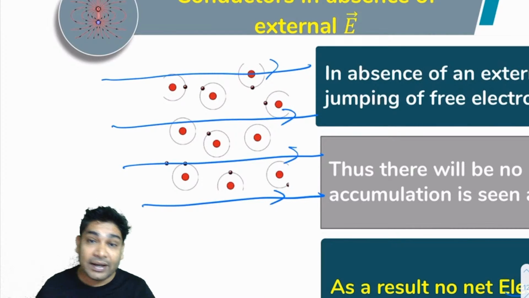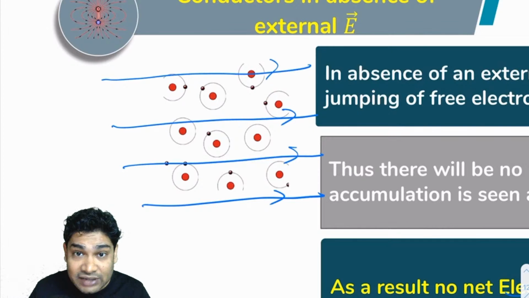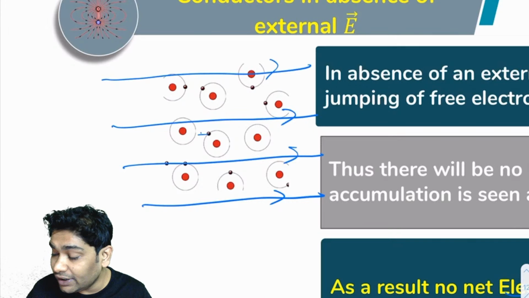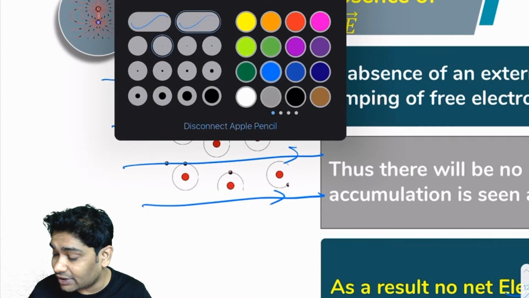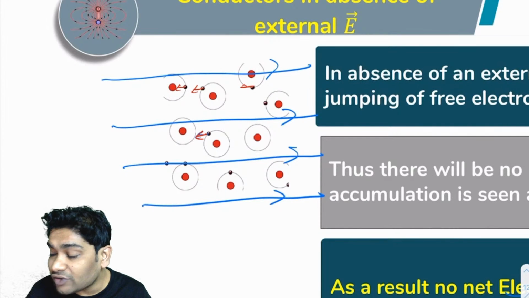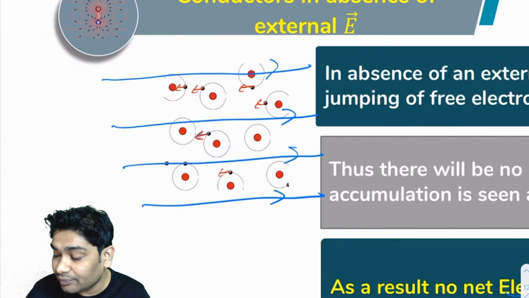Now electrons, being negatively charged, will feel a force in this direction because of this electric field. All the electrons start feeling forces in this direction, right? So let's draw it like this. Because of this additional force, all of them are getting pulled towards here.